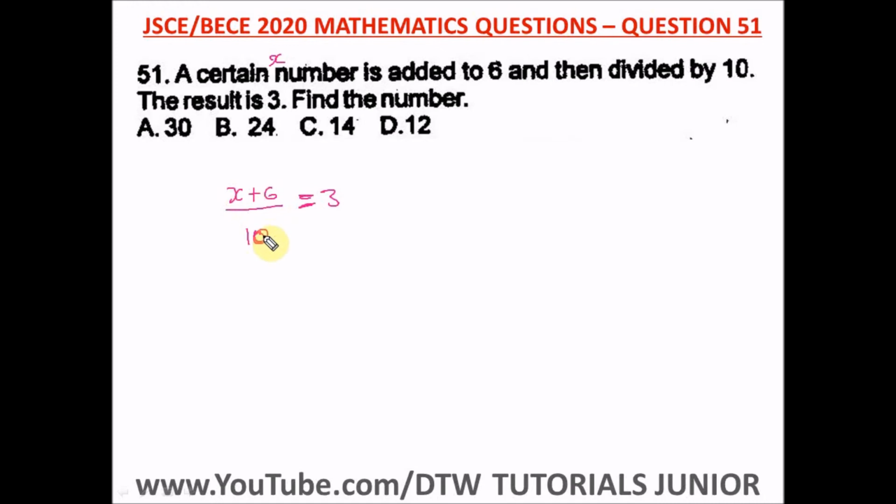This is quite straightforward. Let's cross multiply this. Take 10 up here. We have x plus 6 equal to 3 times 10. So x plus 6 is equal to 30. To get x, we take 6 to this side, so we have 30 minus 6. So x is equal to 30 minus 6, which will give us 24. So the number is 24, and our right option here is option B.